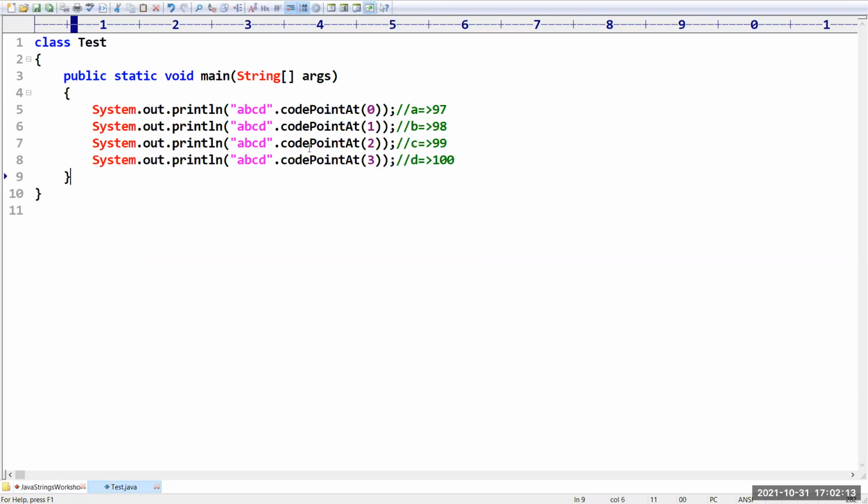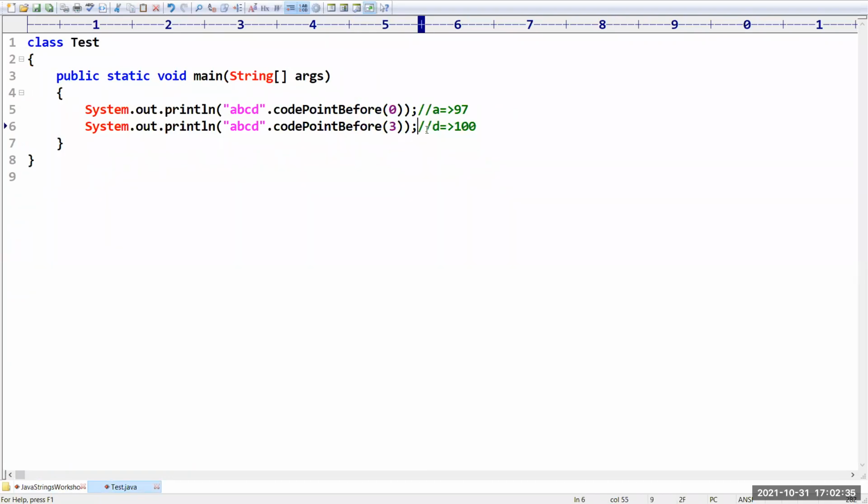Now I want to replace this code point at with code point before. Code point before 0: before this 0, we don't have any value, right? Let us see what will happen.